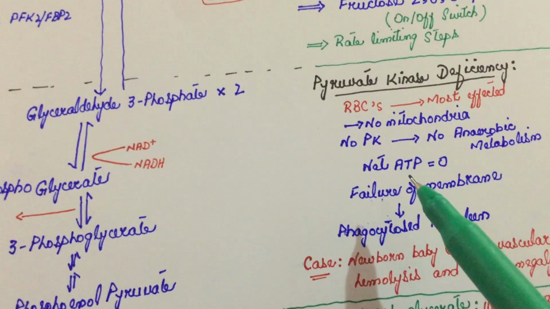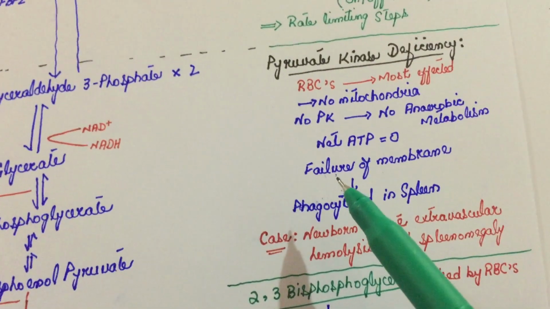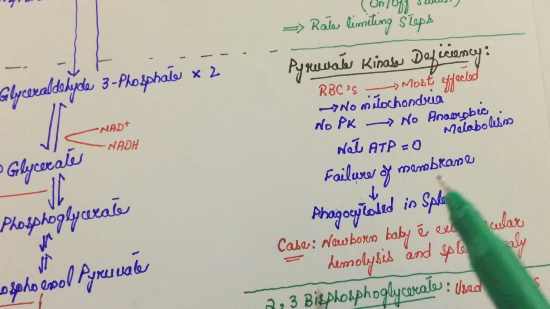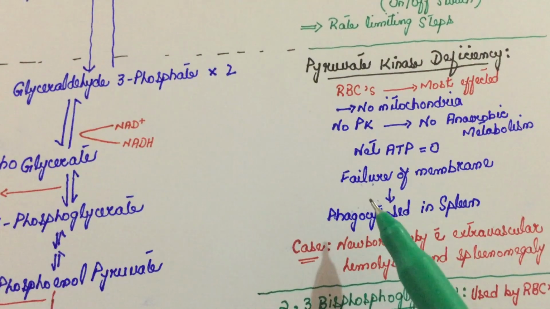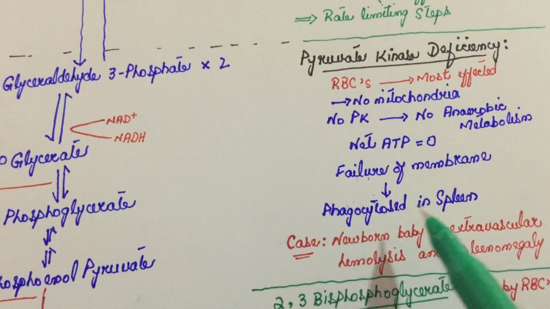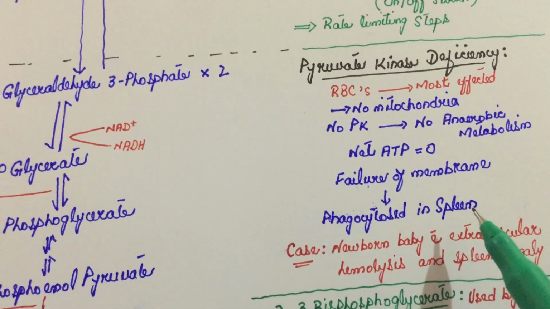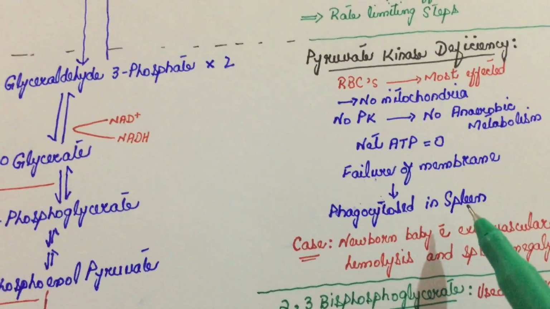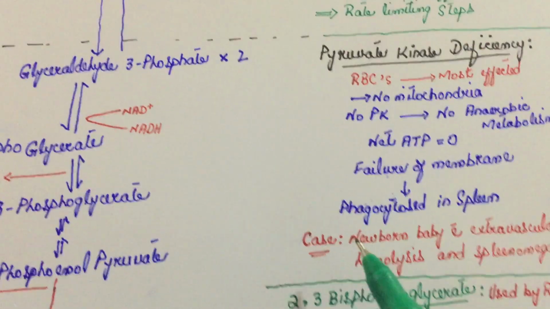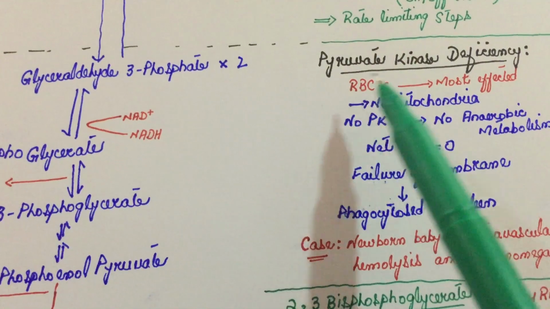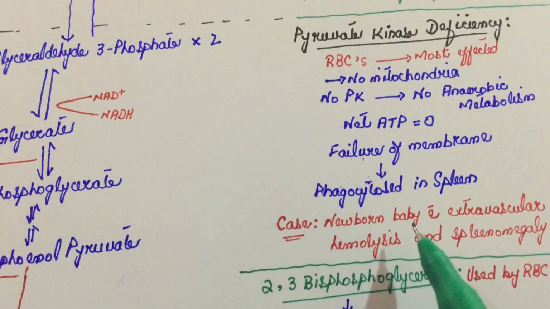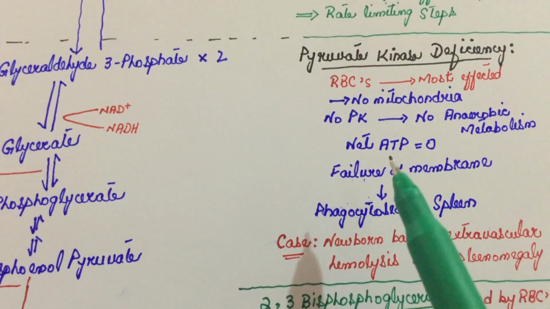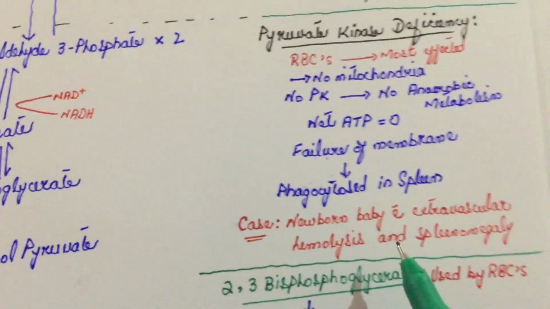There would be loss of ATPs actually, and because of that there would be failure of the membrane, and when the membrane fails, these red blood cells would be phagocytosed in the spleen. When the spleen phagocytoses so many red blood cells, its size would increase, and splenomegaly would happen. So the case for pyruvate kinase deficiency would be a newborn baby with extravascular hemolysis, because red blood cells are losing their membrane, and splenomegaly.